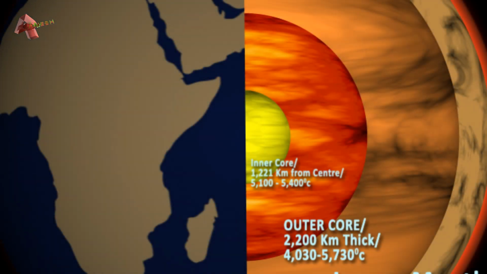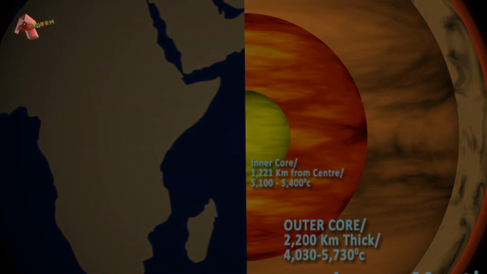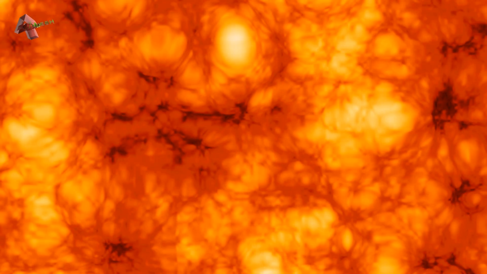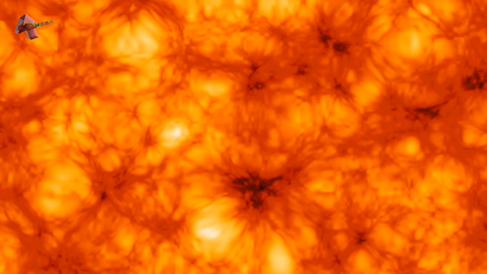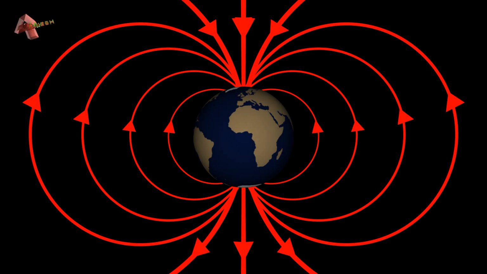It consists of 80% iron, nickel and a trace amount of lighter elements. The fluid viscosity is low and can spin faster than the earth itself. When heat escapes from the outer core, it gives rise to convection currents. The electric current produced due to the motion of convection currents of molten iron generates the Earth's magnetic field.